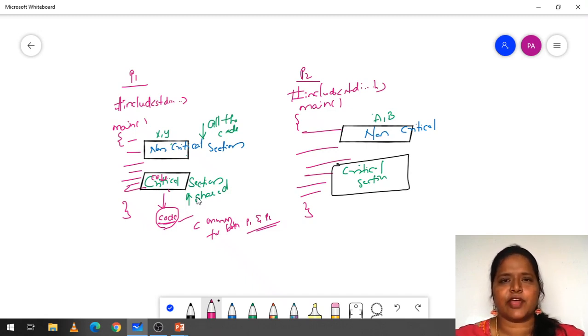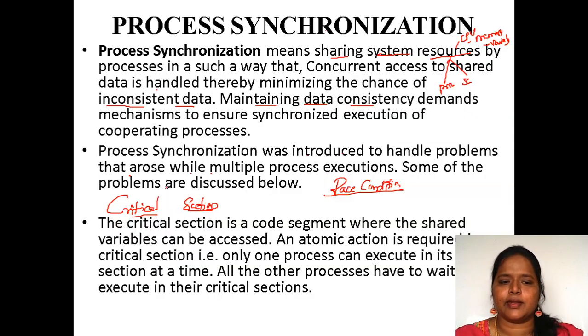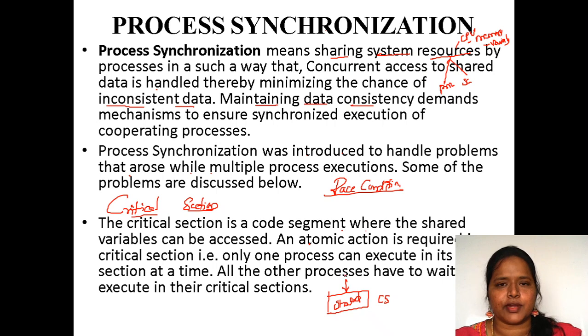Non-critical section, in the sense the variables or things which are not common between any of the processes, we will write in the non-critical section, and the things which are going to be shared between the two processes we are going to write in the critical section. So the critical section is a code segment where the shared variables can be accessed. The critical section is going to have the shared variables only. Not shared variables are written in the non-critical section.